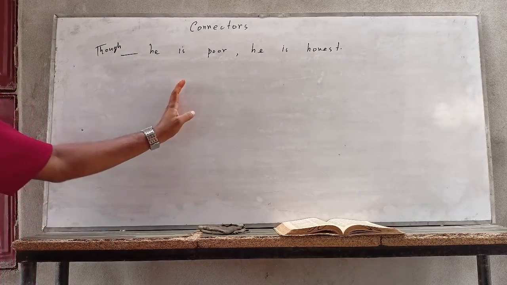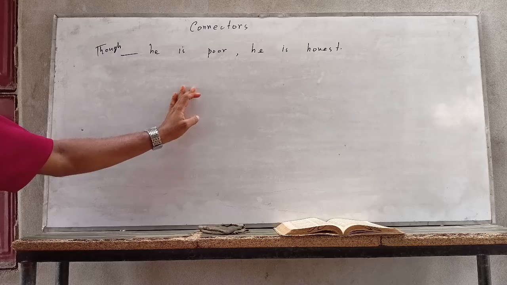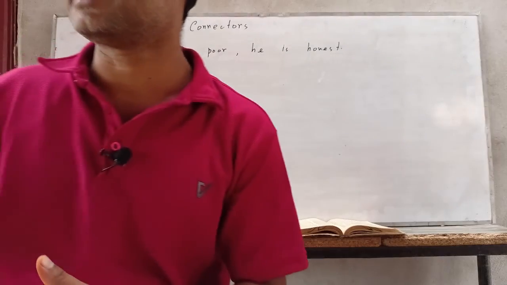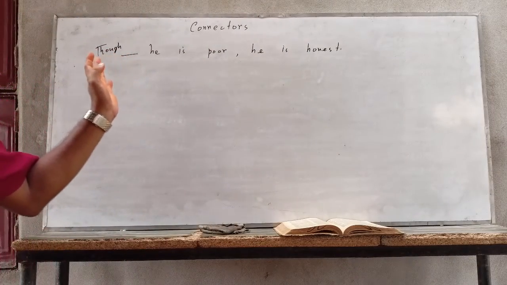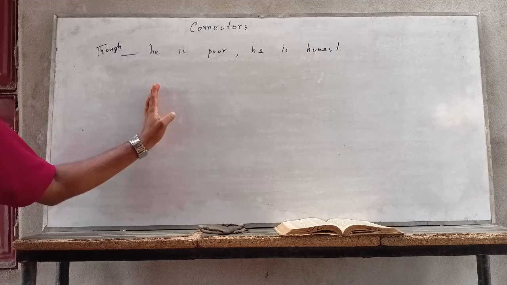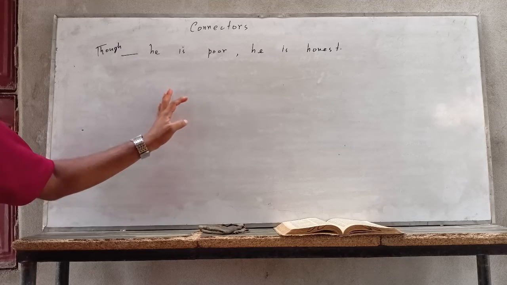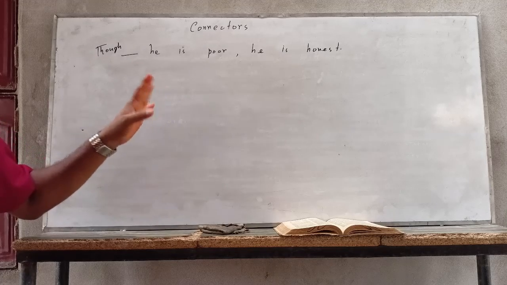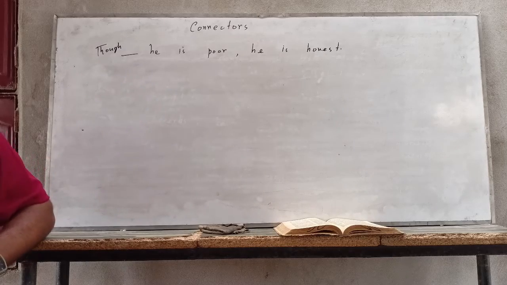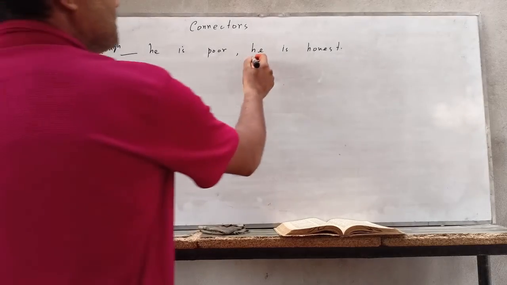What is the meaning? Good. So if we write any type of conjunction or connector here, all are not acceptable. For example, and, but, or. It is not possible to write here because this is a complex sentence. Why? First of all, this is the principal clause.